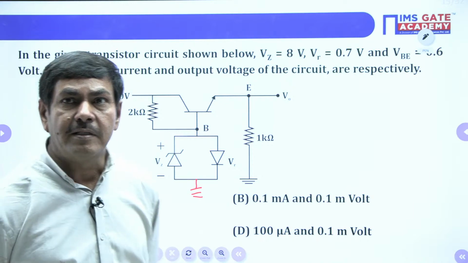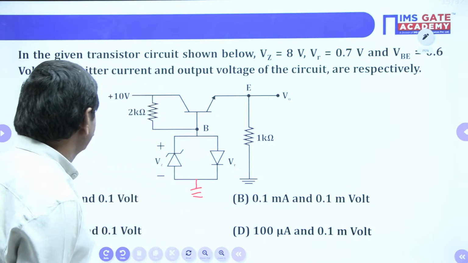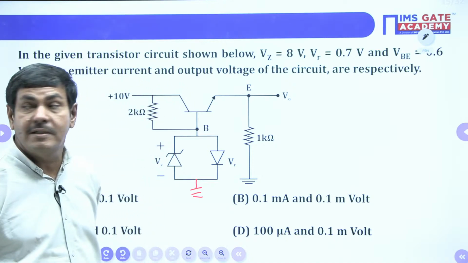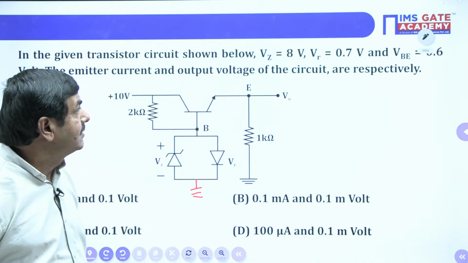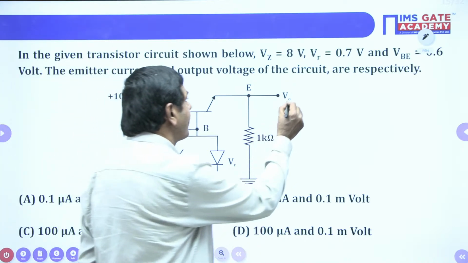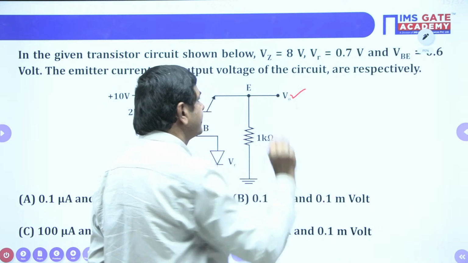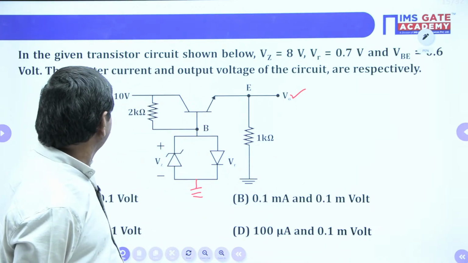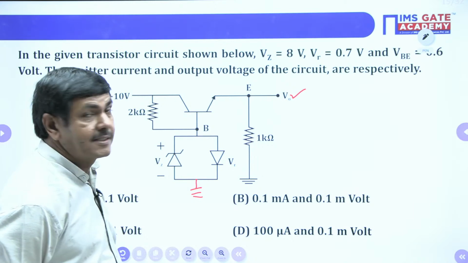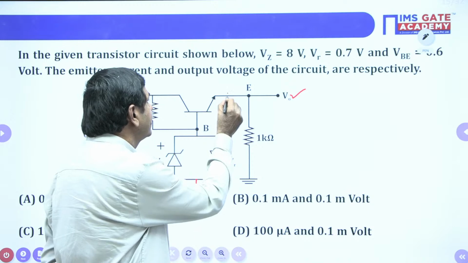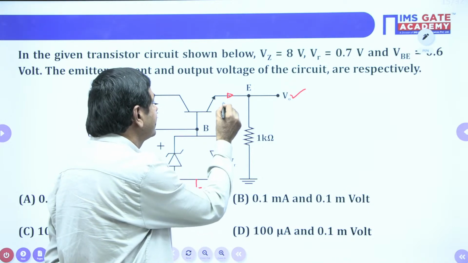In this network, a transistor and one diode and also one Zener diode are given, and it is asking to find the output voltage V0. I want this voltage. What about the second one? The emitter current is required. The emitter current is the current from the transistor.